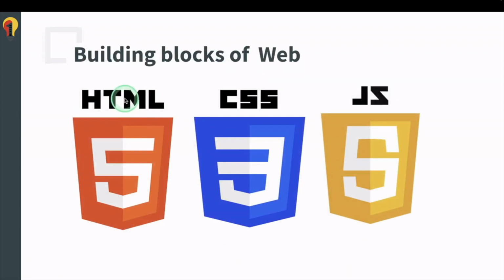These web pages are all made on the foundations or building blocks of the web: HTML, that stands for Hypertext Markup Language, CSS, that is Cascading Style Sheets, and JS, that is JavaScript. Don't worry, we'll be going through all of them in very much detail and we'll be understanding the core fundamentals of all of them. HTML would form the body of the web page. Cascading Style Sheets would form the styling, how the web page has been styled, the images, the font, etc. JavaScript would make your page more dynamic.